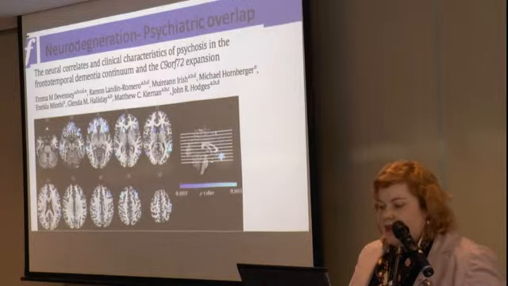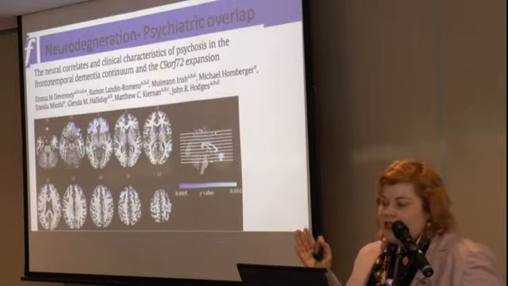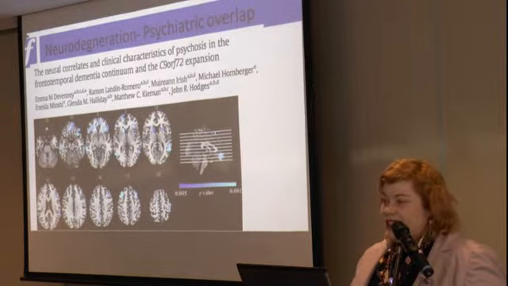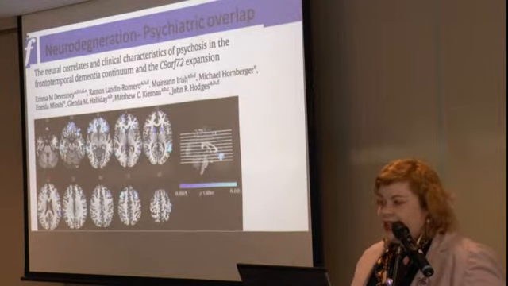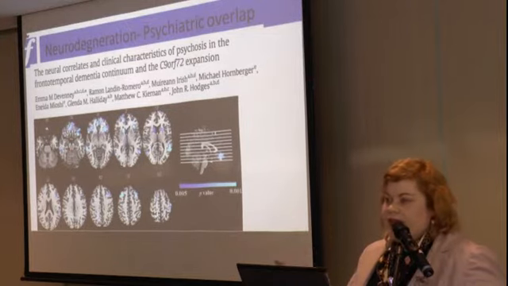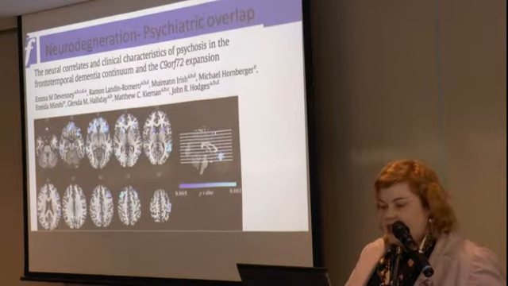So the interesting thing about this mutation is that it can present at any age. So we've got families where, for example, one son has MND, he's in his 30s, he has the mutation, but then his mother's presented in her 70s with frontotemporal dementia and also has the mutation. So essentially both of them are affected at the same time, but they're a generation apart. So it can spread across a number of ages.